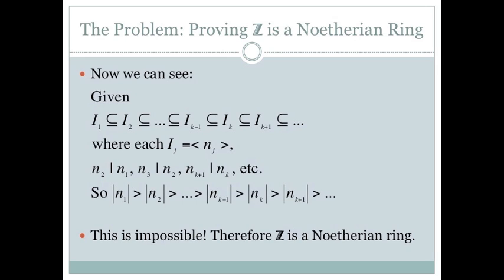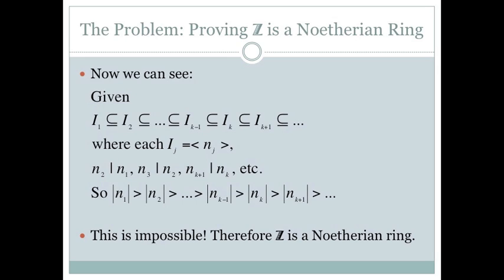One assumption that we're making here is that n2 is a proper divisor of n1, which means that n2 isn't equal to plus or minus 1 times n1, and that's true for each case that follows as well.